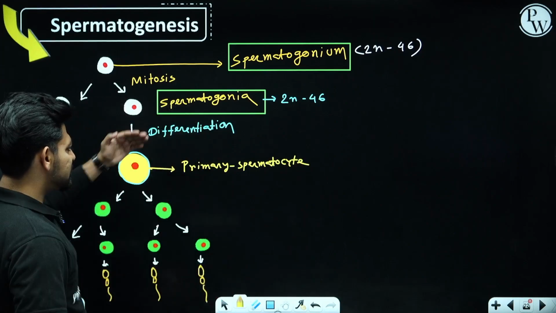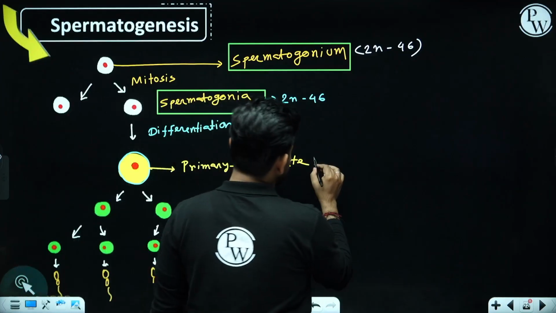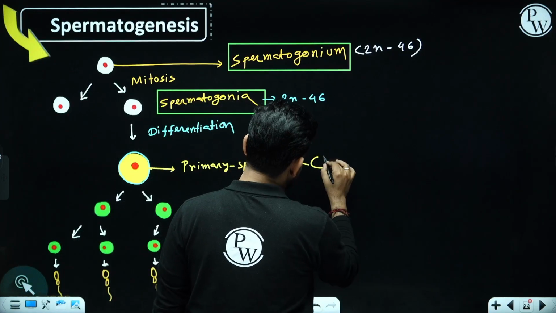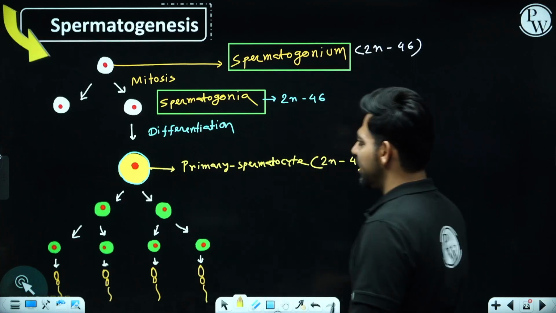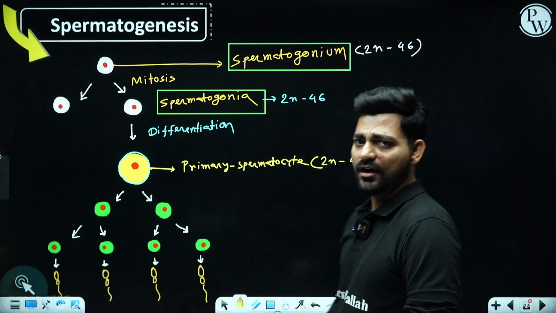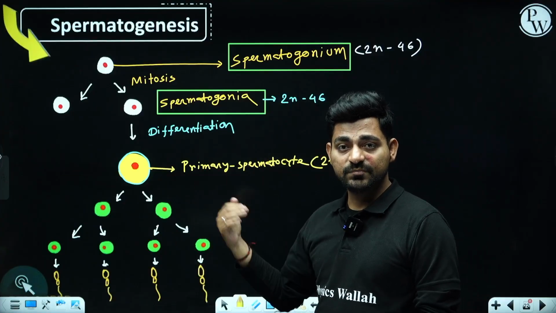Now because this is only mitosis and differentiation, there won't be any change in chromosomal number. So these primary spermatocytes are also diploid in nature only. Now from here the real process is beginning.